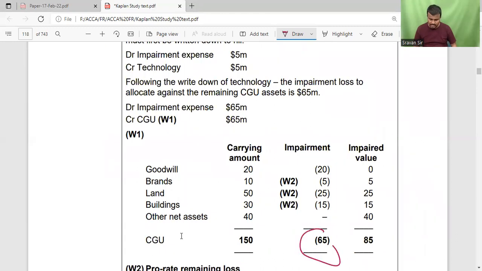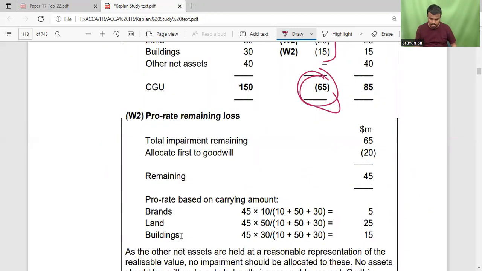Okay. 65 is allotted, first to the goodwill. Then the remaining in what ratio? 1:5:3.